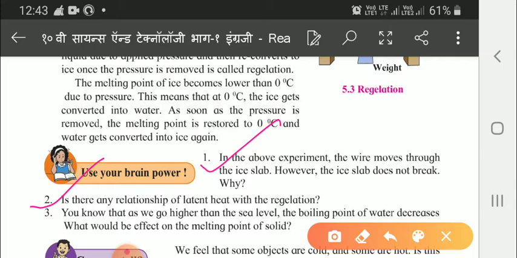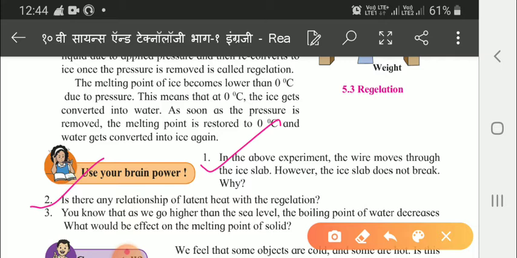Now children, one more question we will see here. As we go higher than the sea level, the boiling point of water decreases. What would be the effect on the melting point of a solid? What is the answer for this? As we go higher than the sea level, the atmospheric pressure decreases, so the melting point of ice increases. So this is the third one, children.